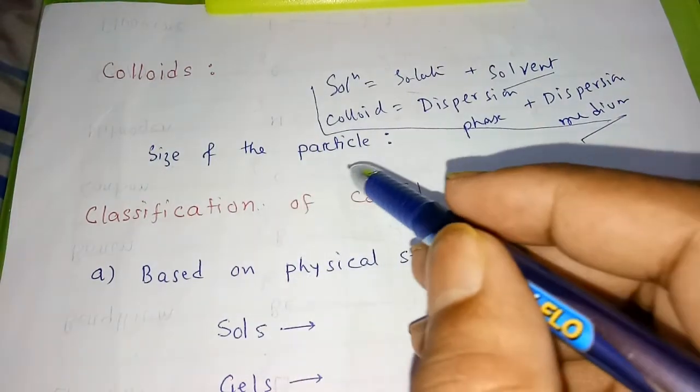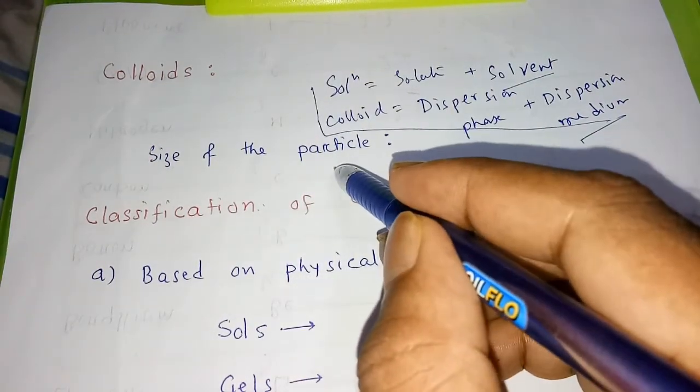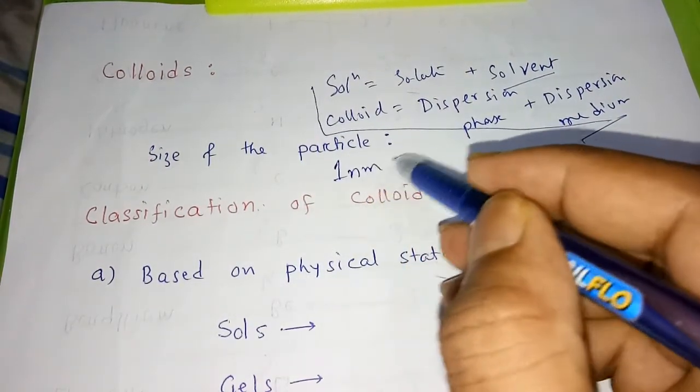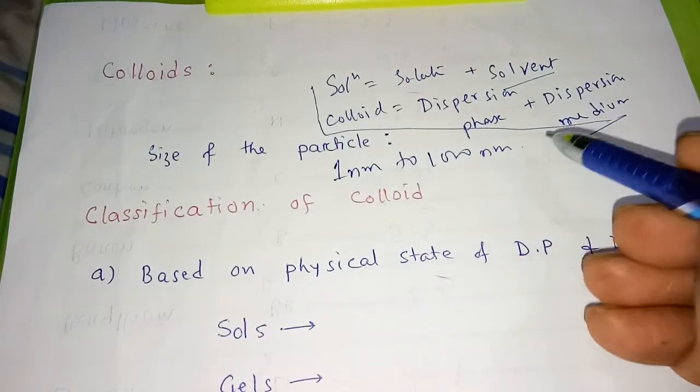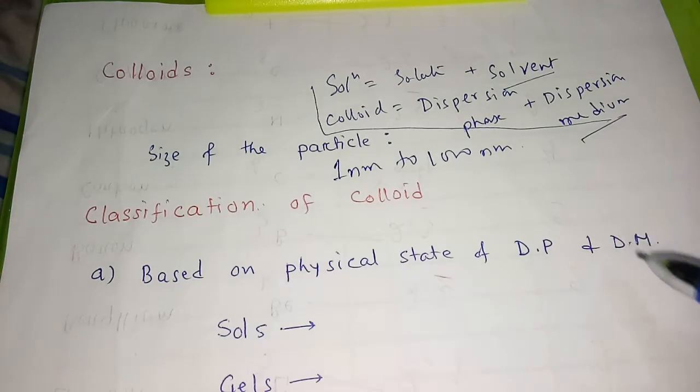The size of the colloid particle starts from 1 nanometer and ranges up to 1000 nanometers. This is the range of the colloidal particles. So what we have learned, student, is that colloids can pass through the filter paper but cannot pass through the membrane, whether it is animal membrane or vegetable membrane.